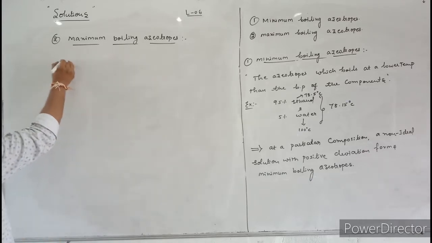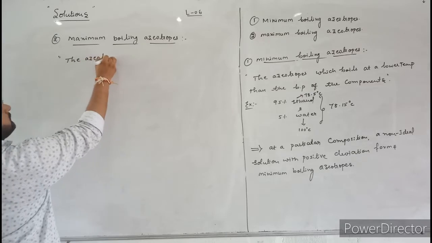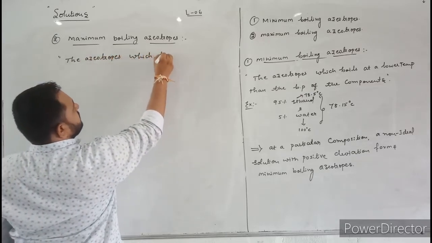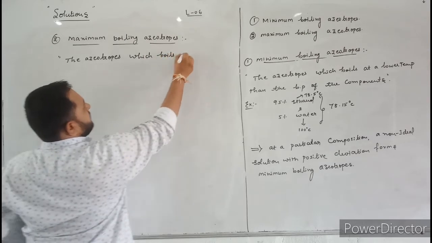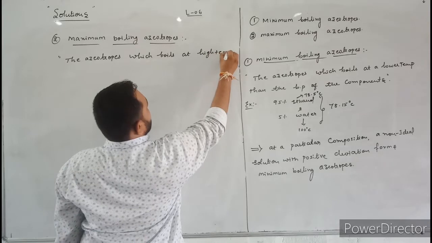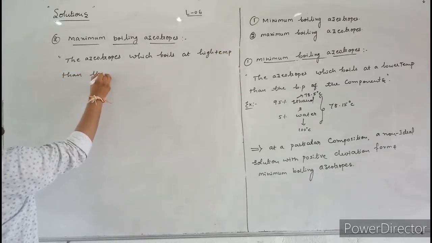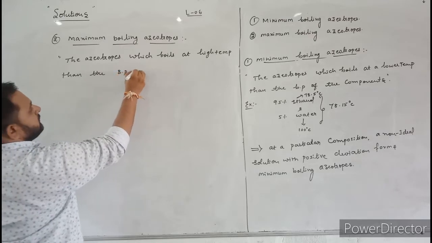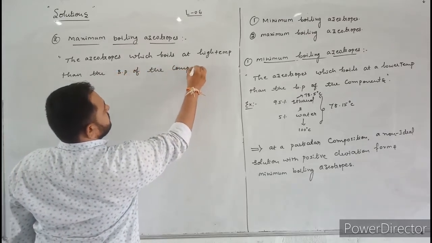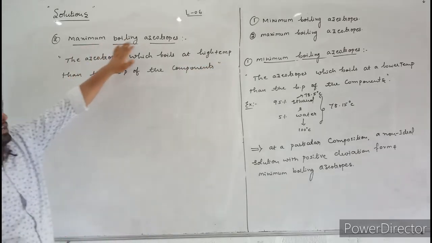Here I will write the azeotropes which boil at higher temperature than the boiling point of the components are called maximum boiling azeotropes.